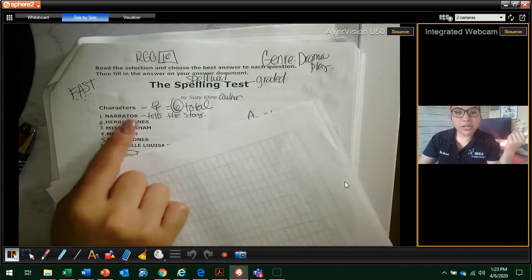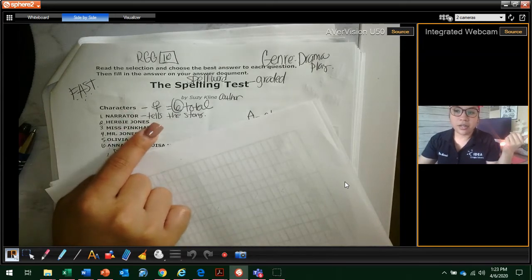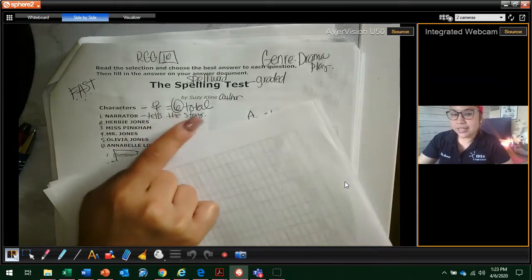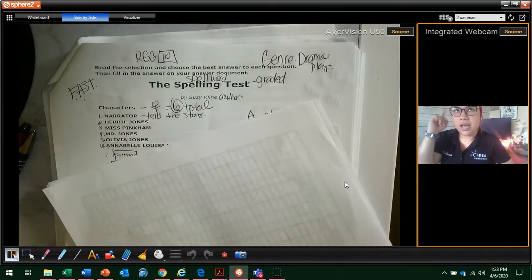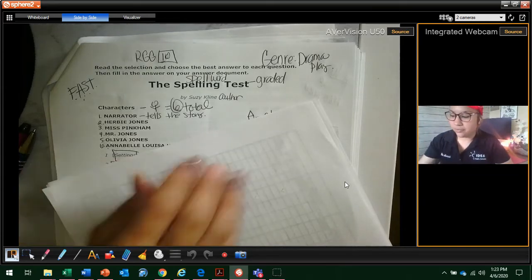And I know the narrator tells a story. So I'm going to put here next to narrator, tells the story. I'm going to circle the 6 in total because that's going to tell me, I know there's going to be a main character. I know there's going to be other characters. What do they do? Why did the author include them? Everybody has a reason for being included in the selection.